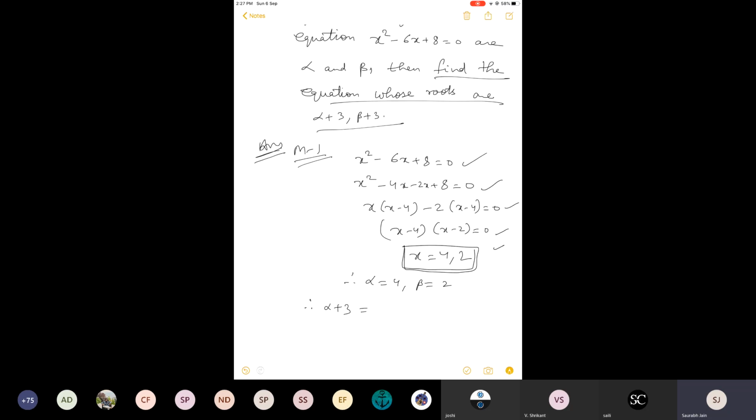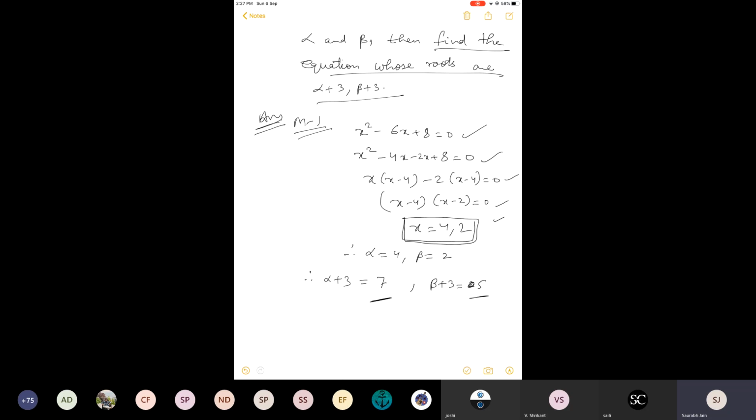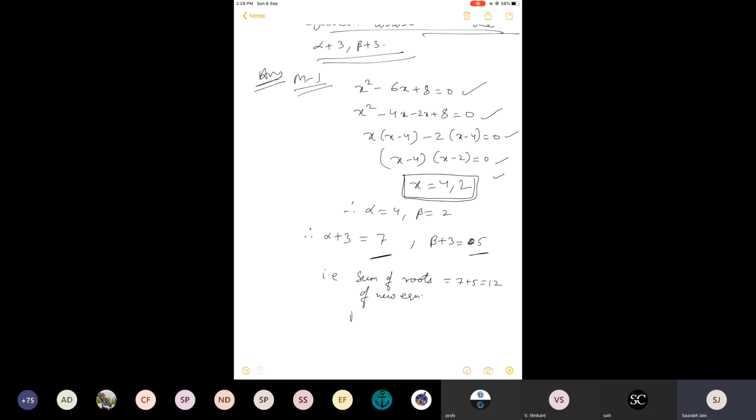So what is the first root of the new equation? That is 4 plus 3, that is 7. And what is the second root? It is 2 plus 3, that is 5. So I have actually got the roots of the new equation, right? Now the sum of roots of the new equation is 12, and remember, the roots are not alpha and beta, the roots are alpha plus 3 and beta plus 3. And the product is 35. So now we can easily write the equation.